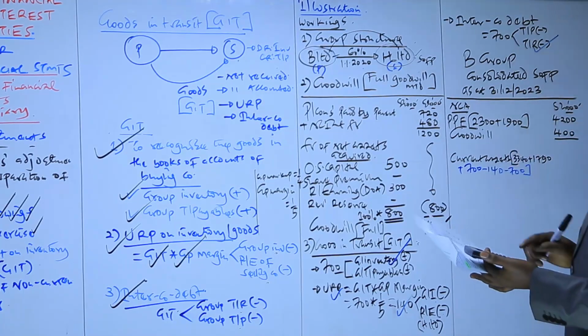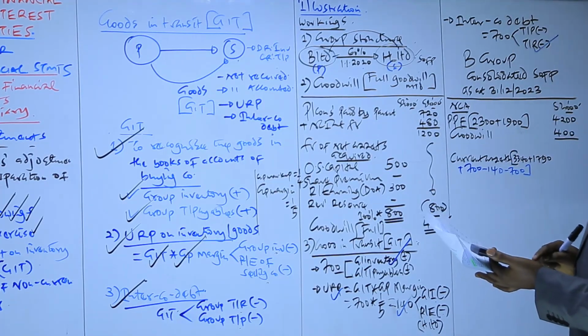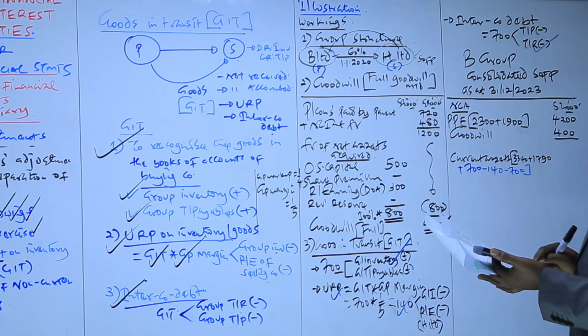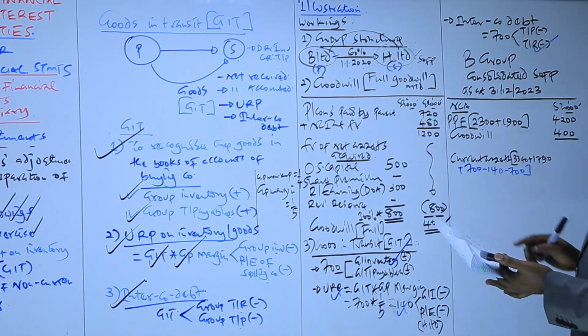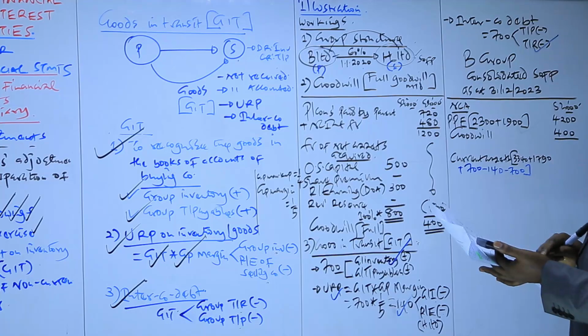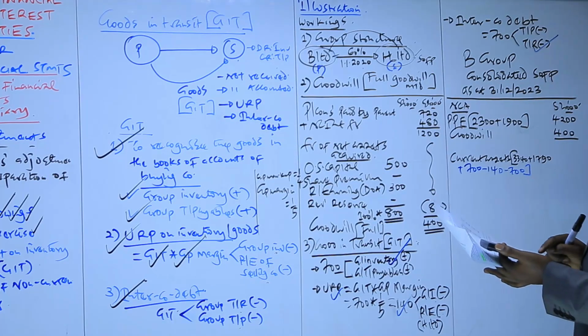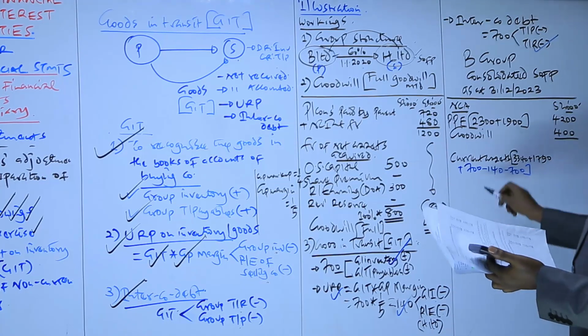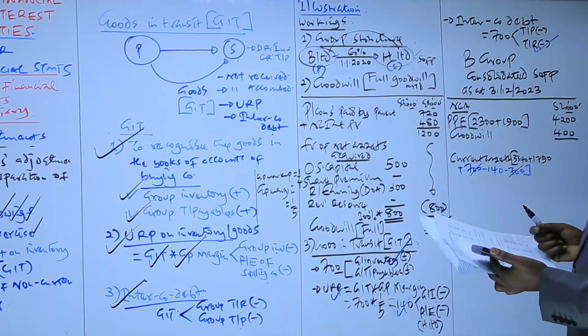So maybe first of all, you can confirm this 2300 plus 1942. Okay. What about the current assets, that 340 plus 1780 plus 700? Actually, this one will just cancel off.